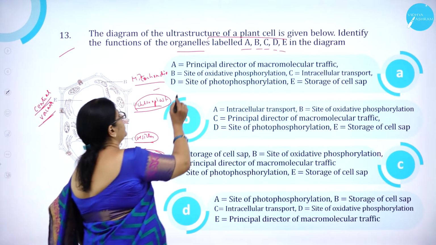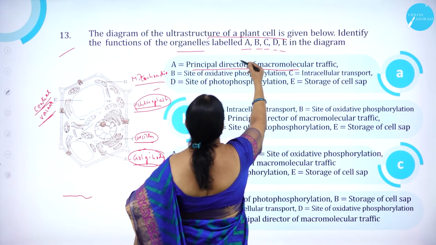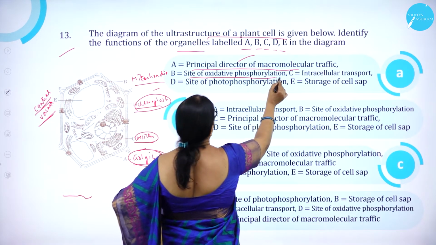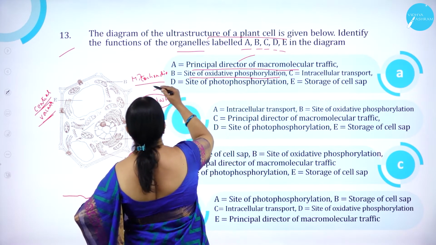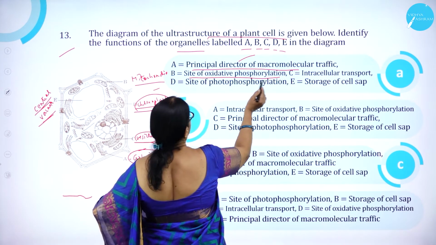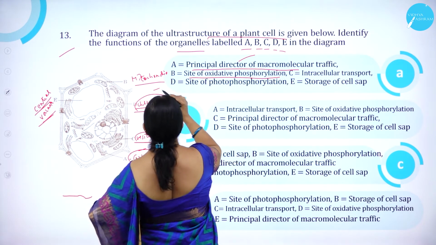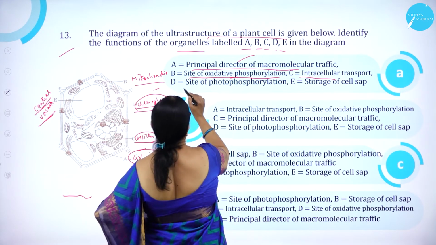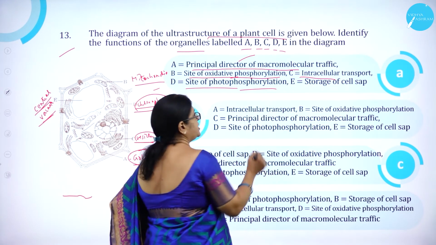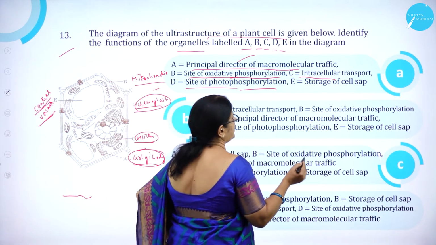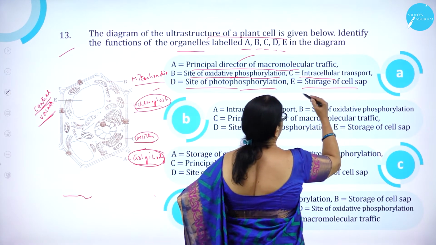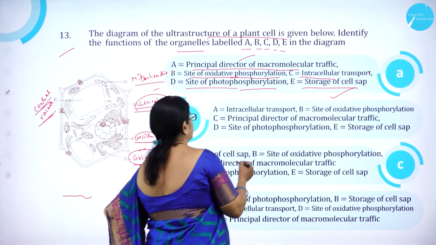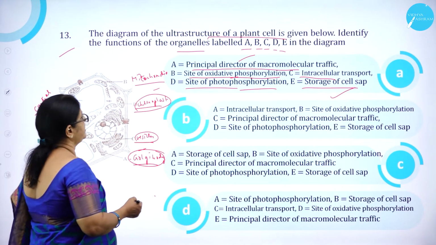So option A, principal director of macromolecular traffic, that is Golgi body, is correct. Then B, site of oxidative phosphorylation, mitochondria. Intracellular transport, that is vesicle. D, site of photophosphorylation, that is chloroplast. And E, storage of cell sap, is the central vacuole. So option A is correct.